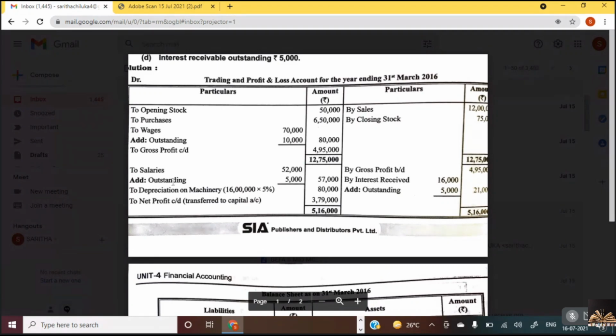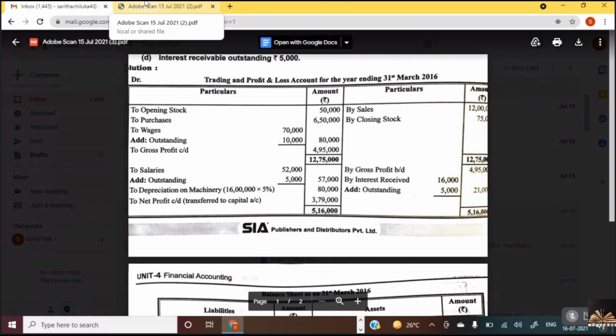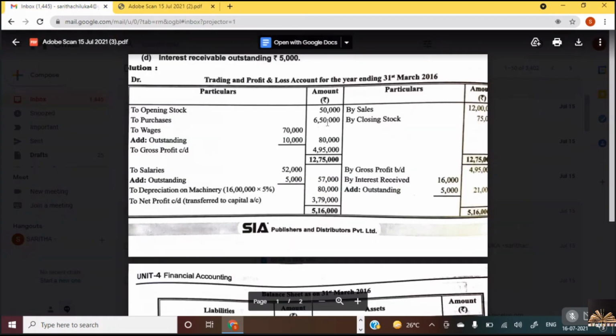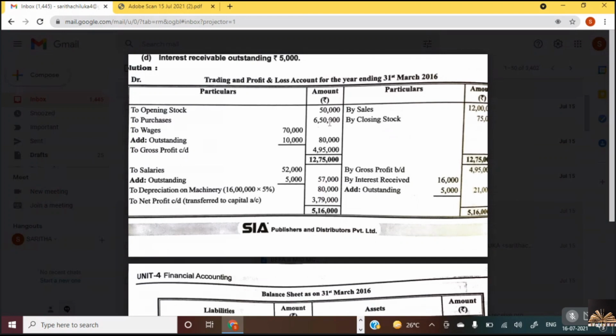So always the first item we have? First item, opening stock. Opening stock how much? 50,000. So what we do? To opening stock 50,000. Are you ready, all of you?